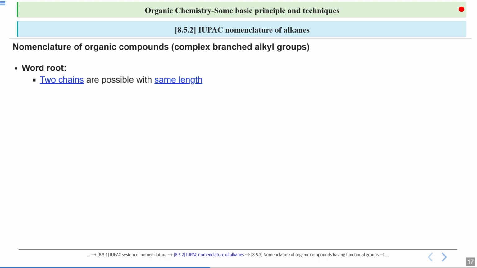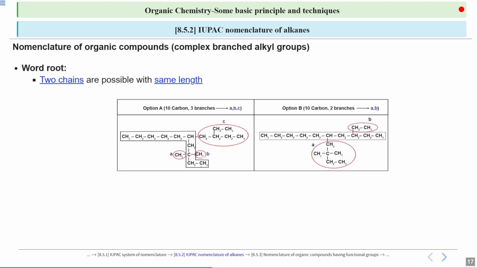Here two chains are possible. Why am I referring to two chains? Because they are of the same length. You have to decide the longest chain. But if you just count these two options, they both have the same length. What is that length? Here it is 1, 2, 3, 4, 5, 6, 7, 8, 9, 10. So a 10-membered chain is there. Similarly, here also we have a 10-membered straight chain.